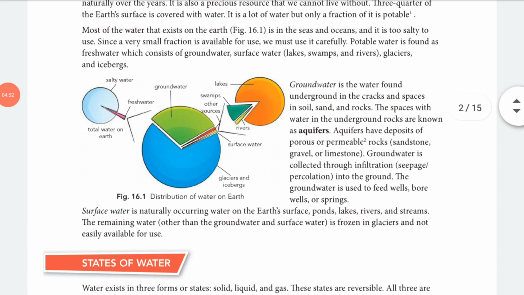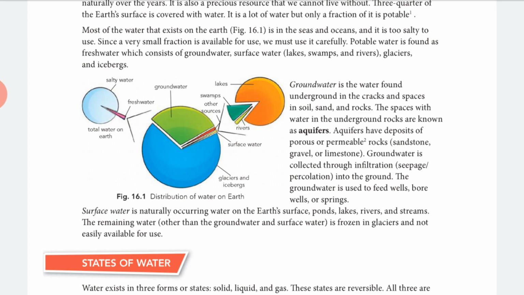Now if we discuss groundwater, groundwater is found under the soil, in cracks and spaces, in sand and rocks. The space with water under the ground is called an aquifer. Aquifers are deposited in permeable rocks like sandstone and limestone. Groundwater is collected by the percolation or seepage process, and it is useful to feed wells and bore wells, right?